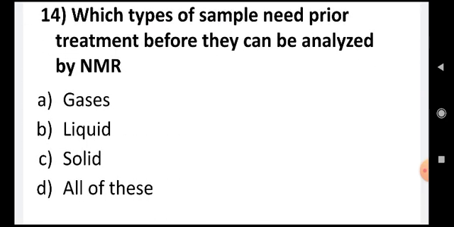Which type of sample needs prior treatment before they can be analyzed by NMR? Gases, liquids, solids, all of these. In solids, you have to first dissolve them in a suitable solvent before using them in NMR. So it is C, solids. These are the ones which require prior treatment before they can be analyzed.